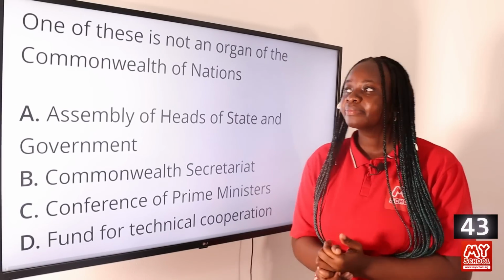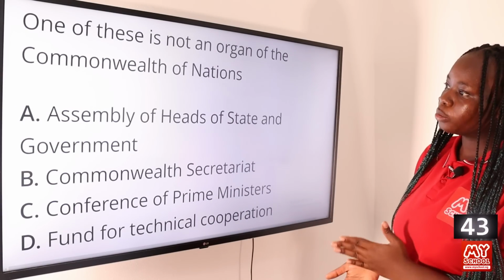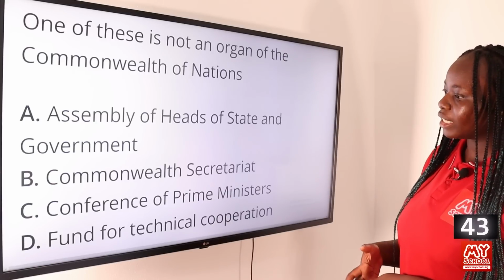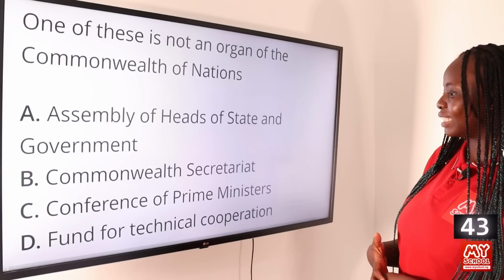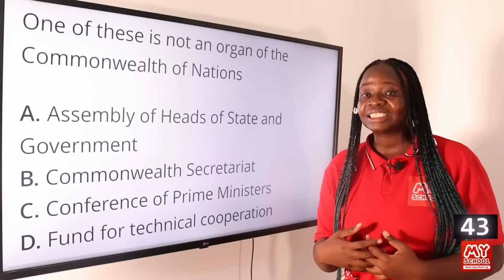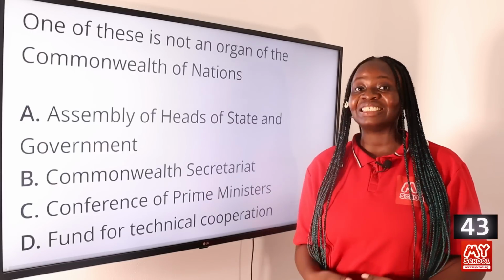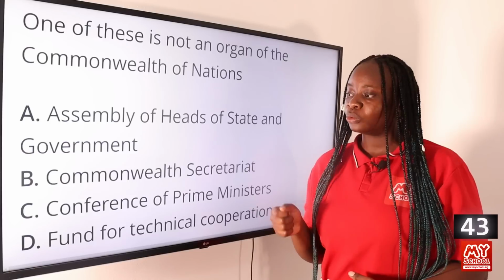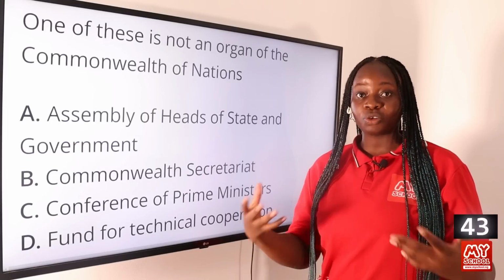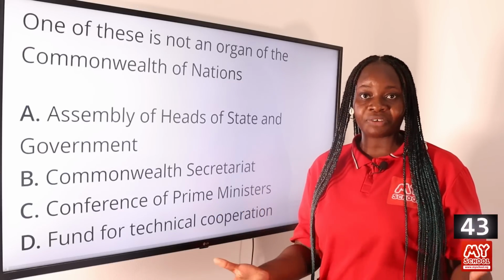Question 43. One of these is not an organ of Commonwealth of Nations. Option A, Assembly of Heads of States and Governments, B, Commonwealth Secretariat, C, Conference of Prime Ministers, and D, Fund for Technical Cooperation. The answer to this question is option A, Assembly of Heads of States and Governments. The Assembly of Heads of States and Governments is an organ of the African Union and not the Commonwealth of Nations. So the Assembly of Heads of States and Governments consists of all the heads of states and governments who come together to make decisions on behalf of the African Union.